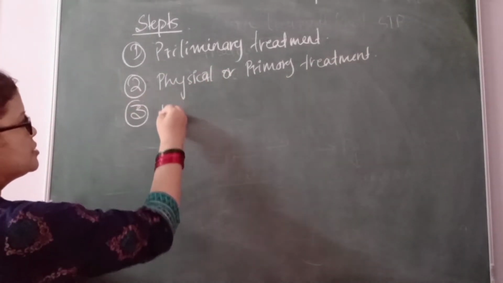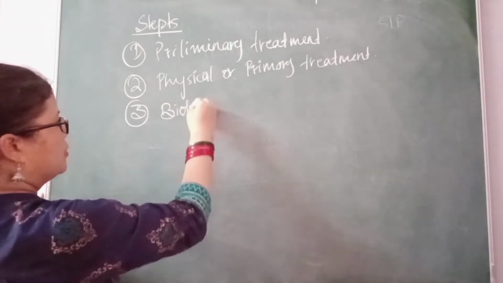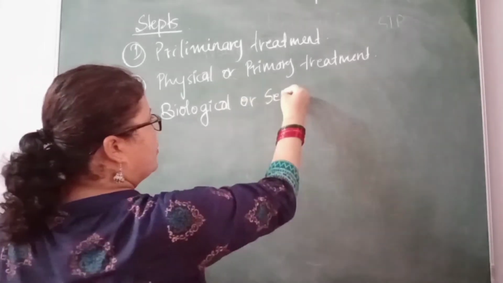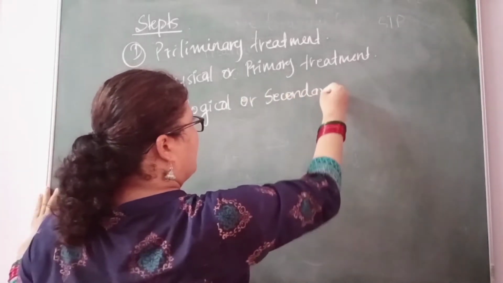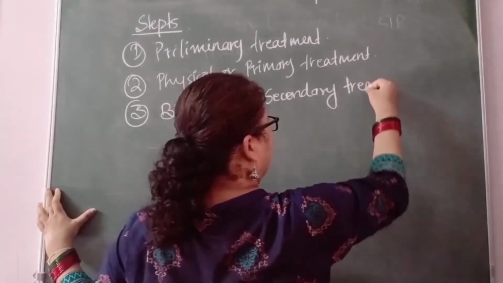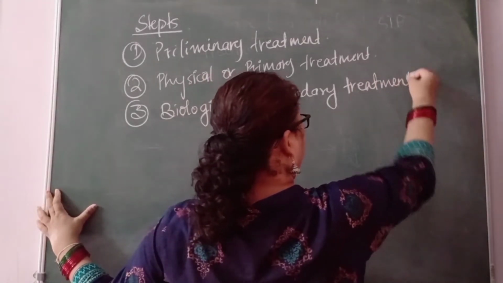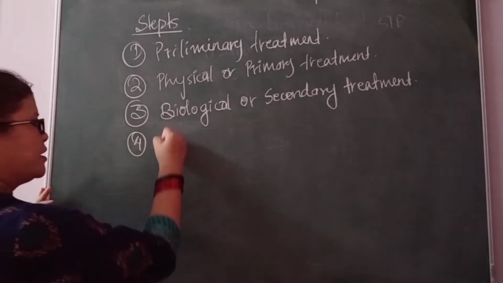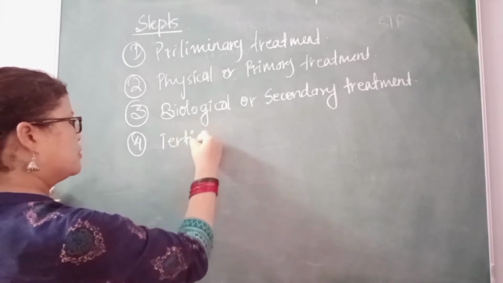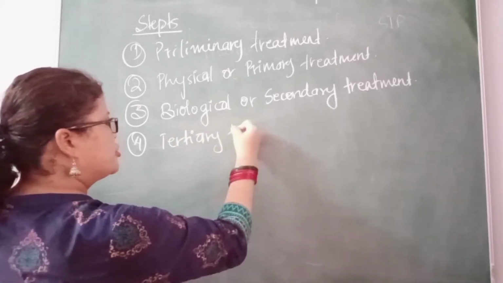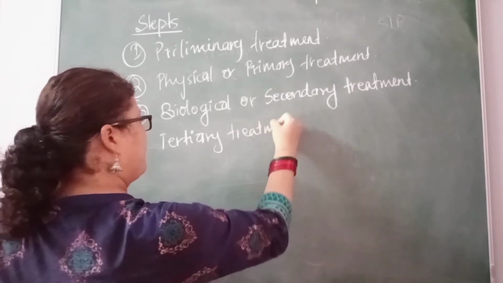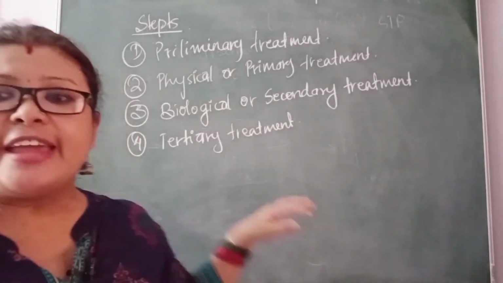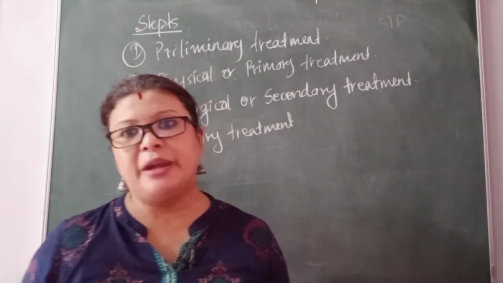The third is biological or secondary treatment, and the fourth is tertiary treatment or the final treatment. So these are the various steps of the sewage treatment plant.